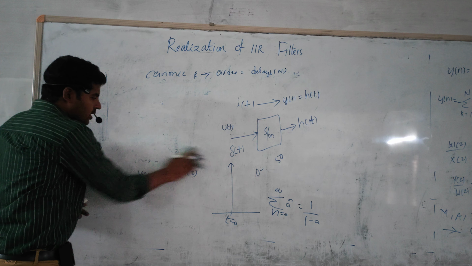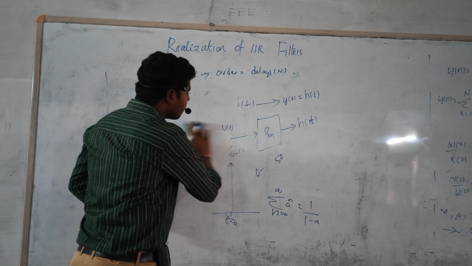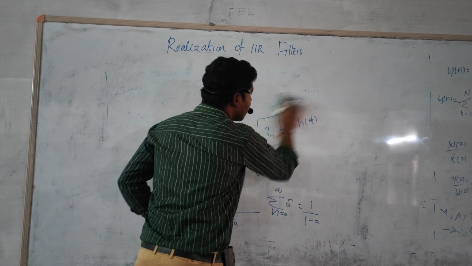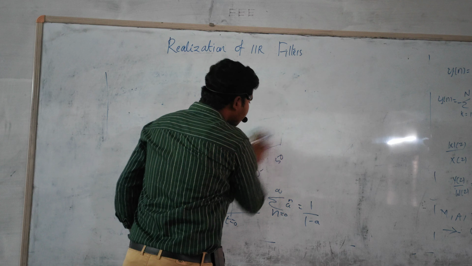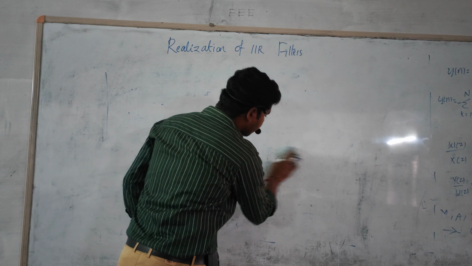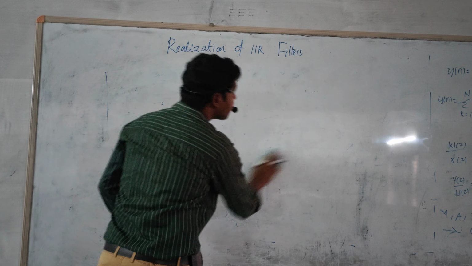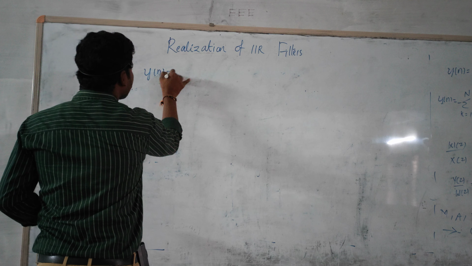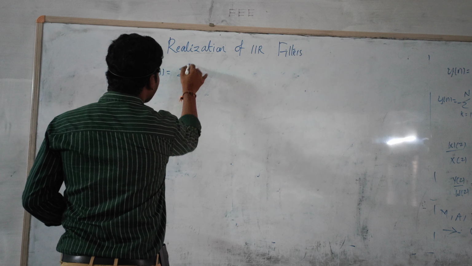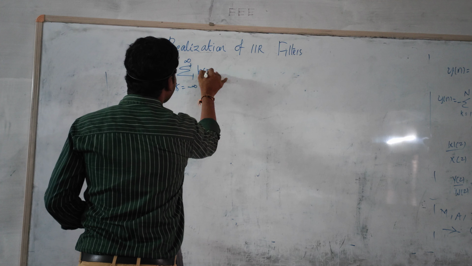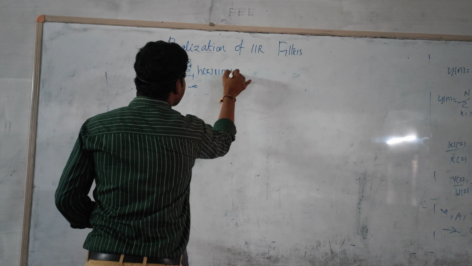Now in this video we are focusing only on IIR filter realization, infinite impulse response. That is one of the basic equations. I will write the convolution formula in the discrete time domain: y of n is equal to summation k equal to minus infinity to infinity h of k into x of n minus k.